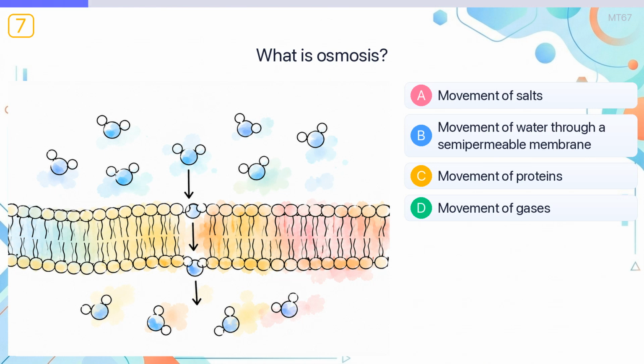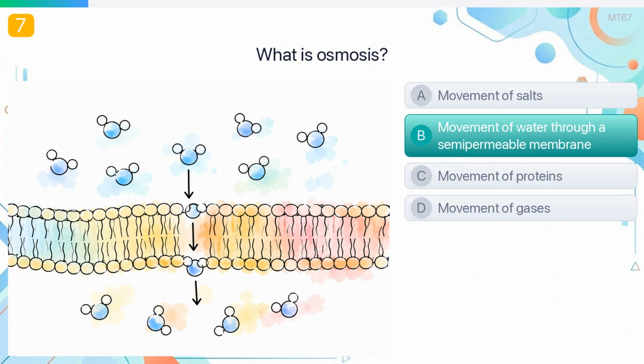What is osmosis? The answer is movement of water through a semipermeable membrane. Osmosis is the movement of water across a semipermeable membrane toward higher solute concentration.